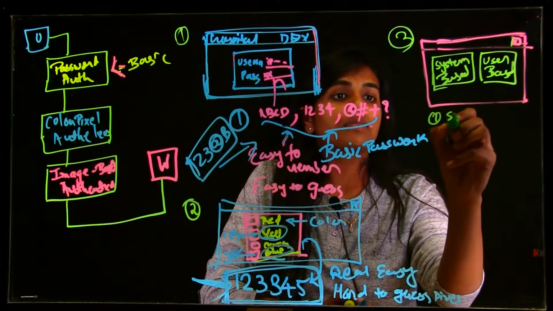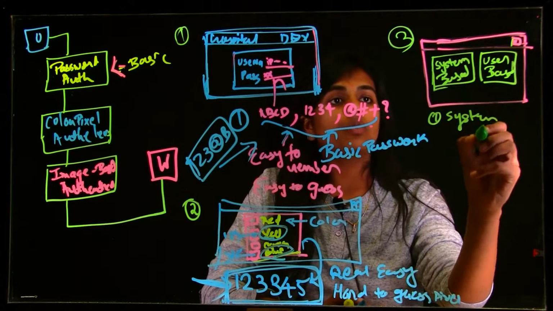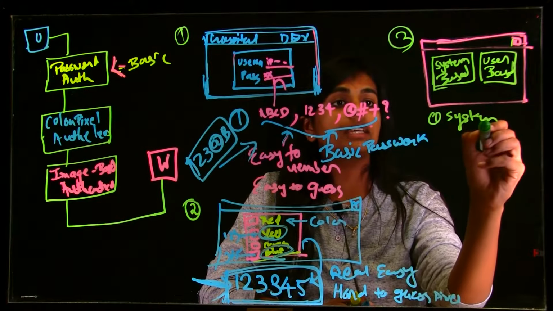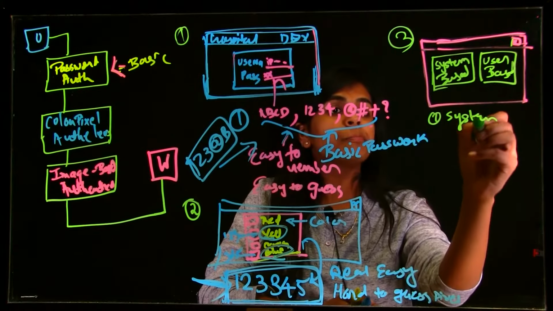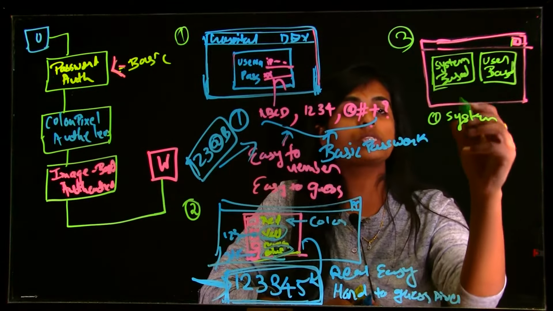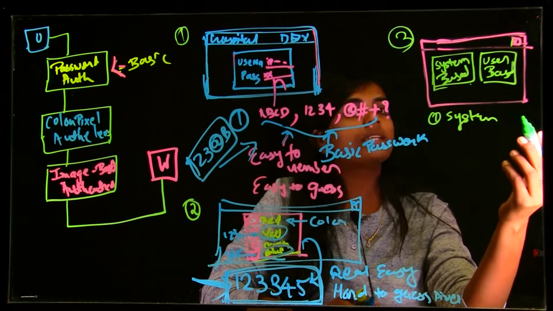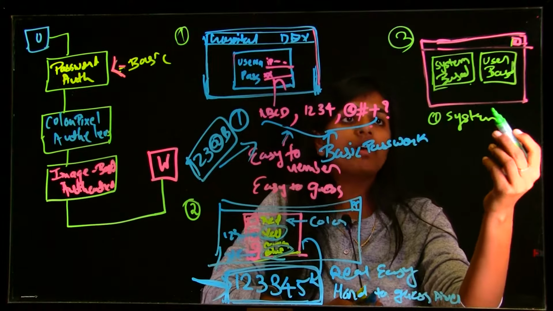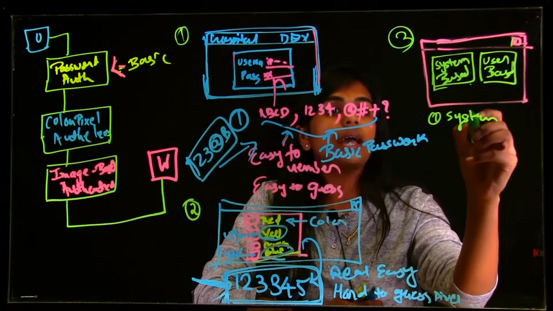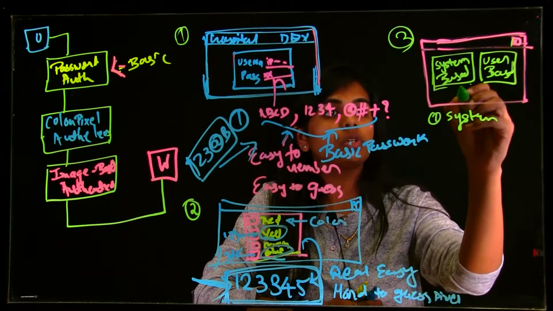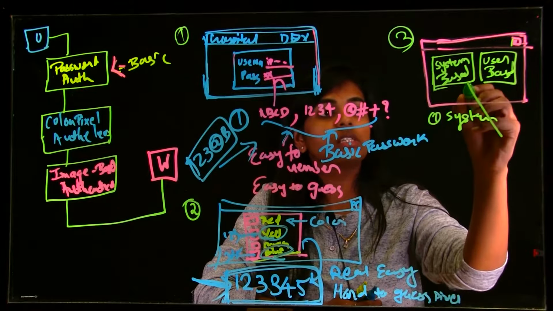First is system based. So basically here the user has to select a picture. Since it's an image based authentication level, the user has to select a particular picture from the system.